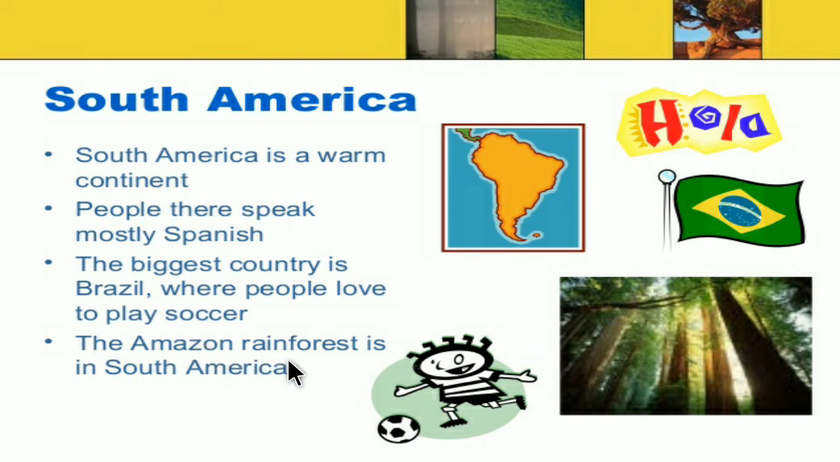The Amazon rainforest is in South America. Here we can see the Amazon rainforest is in South America. Here we can see the South America continent. South America is a warm continent and mostly here we can see the Amazon rainforest. So children, everyone understands about South America.